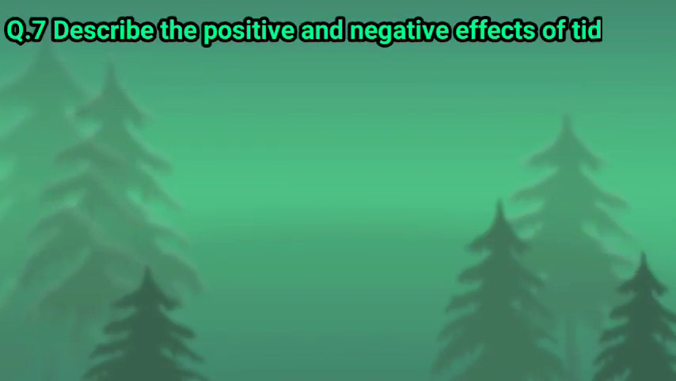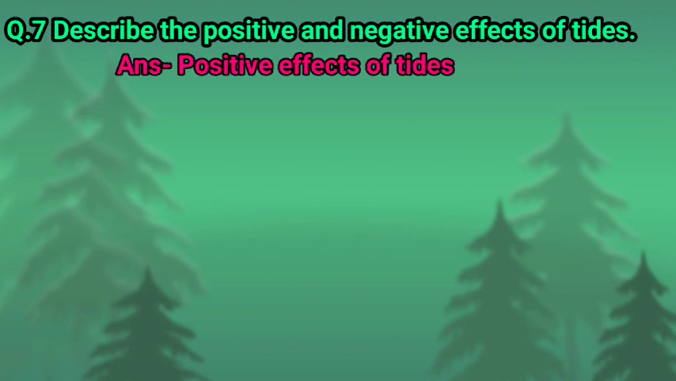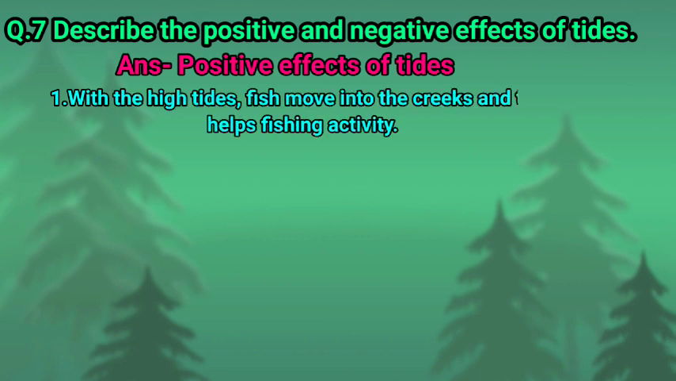Children, here we complete our question number 6. Next, question number 7. Describe the positive and negative effects of tide. So children, we had learned the importance of tide. With the help of these points, we are going to write down the positive and negative effects of tide. First, positive effects of tide. Number 1, with the high tide, fish move into the creek and this helps fishing activity.